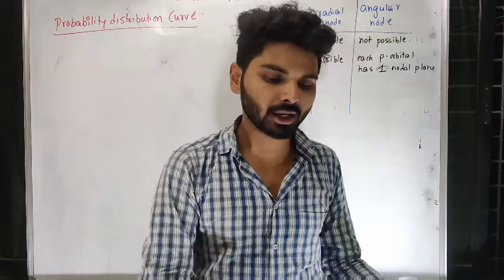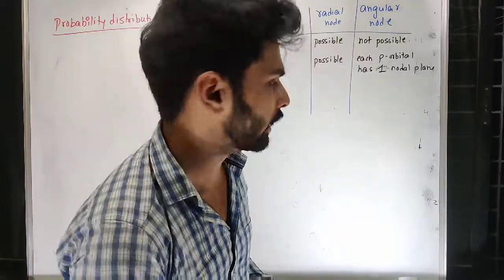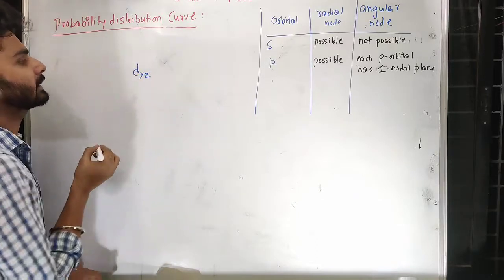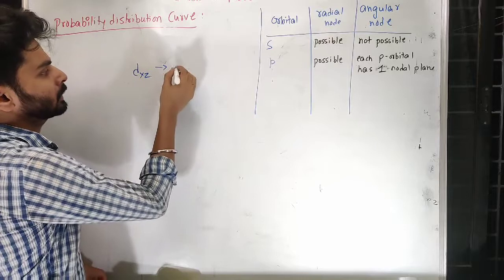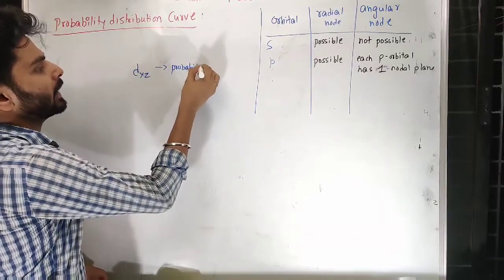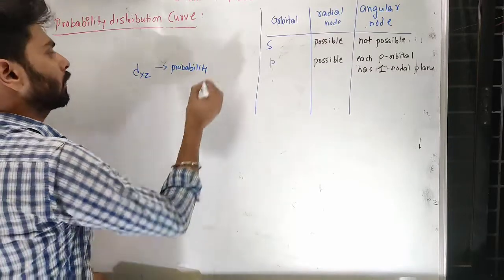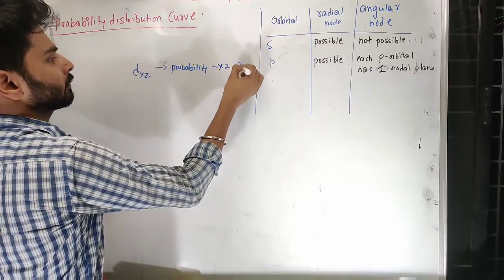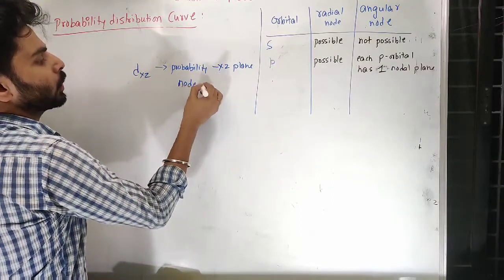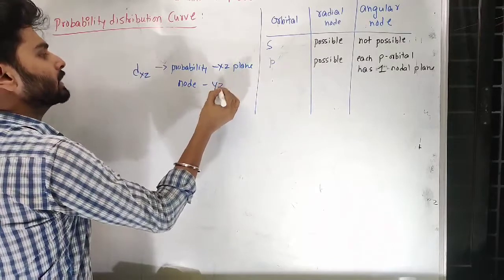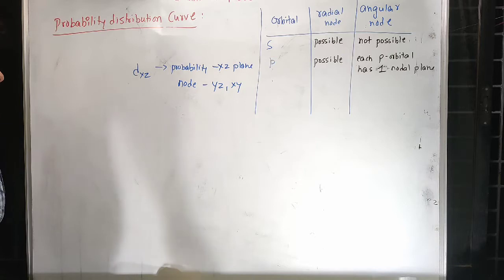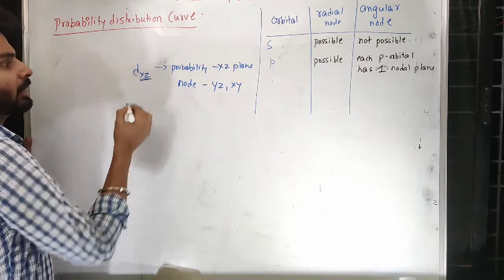So in the case of d, if I talk about dxy, the probability of it being present is at the xy plane, and where you cannot find it is the nodes, at the yz and xz planes.